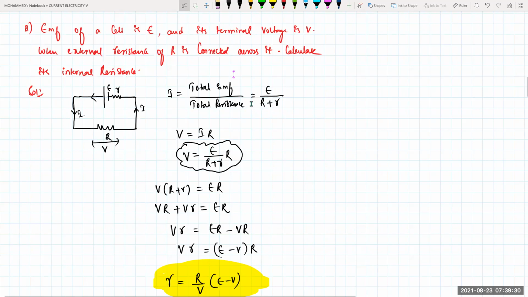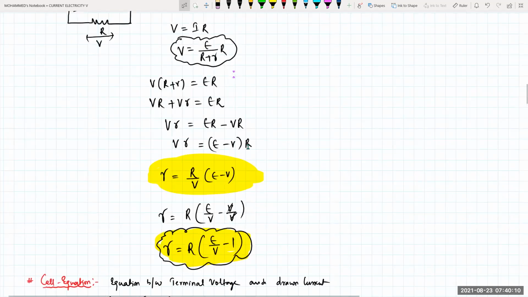So the current flowing through the battery or this circuit is total EMF divided by total resistance, that is I equals E by capital R plus small r. From Ohm's law, the potential difference across this is V equals I into R. Substituting the value of I, V equals E by (capital R plus small r) into capital R. So V into (capital R plus small r) is equal to E into capital R. Multiplying, V into R plus V into small r equals E into capital R. So V into small r equals E into capital R minus V into capital R. So V r will be equal to (E minus V) into capital R.